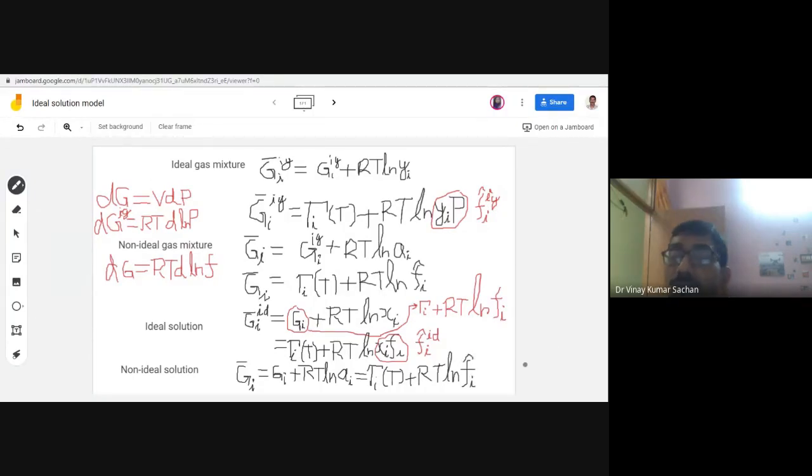Are you comfortable with this one? Has anyone not understood? If you are not digesting this first expression, activity, no problem. I will tell you how it becomes like that. Now, are you okay with this tau i plus RT ln fi? Any question?